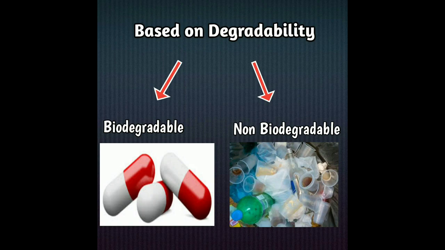Based on degradability, the polymers can be classified as biodegradable and non-biodegradable polymer. The polymers that can be degraded or decomposed in the environment is known as biodegradable polymer. Example, cotton, wool, silk, etc. The non-biodegradable are the polymers which cannot be degraded or decomposed in the environment. The example is plastics, terylene, nylon, etc.